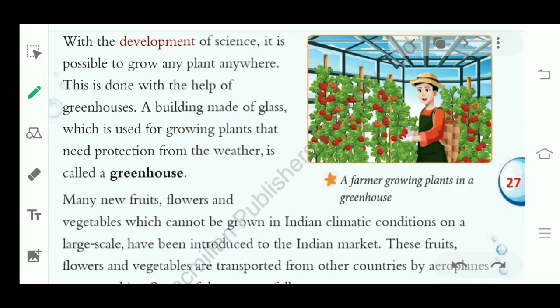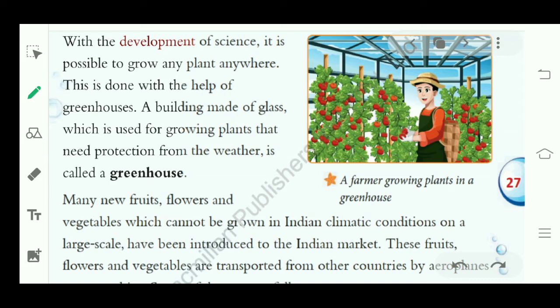Suppose the weather outside is not suitable for this plant, then we can protect this plant from the outside weather through this glass building, and this glass building is known as a greenhouse, right? There are some plants which cannot be grown in different weathers, right? As we have discussed कि जो plants हैं that can grow in a particular weather, right?